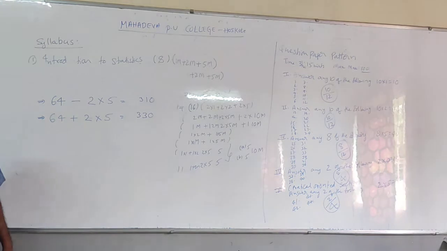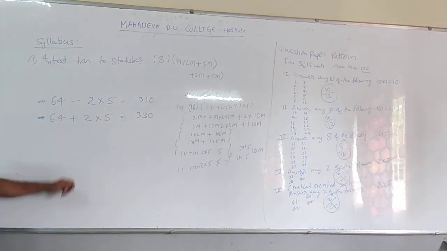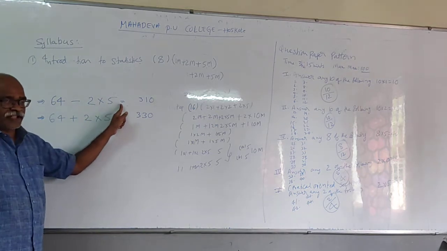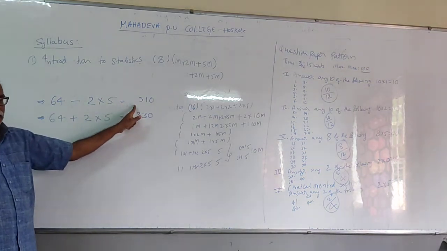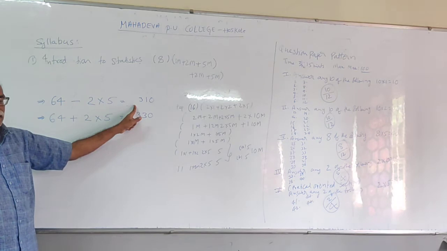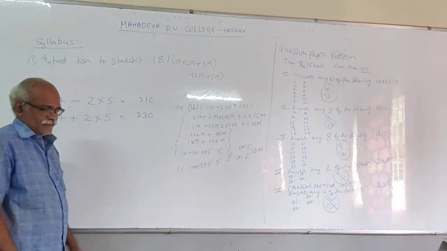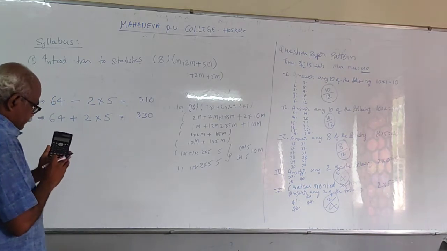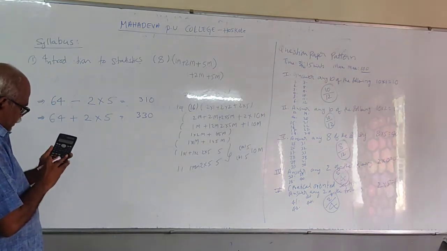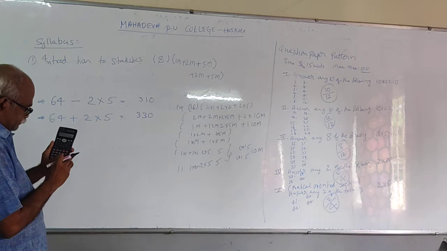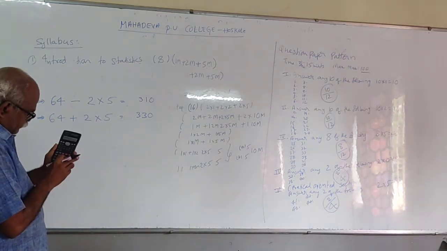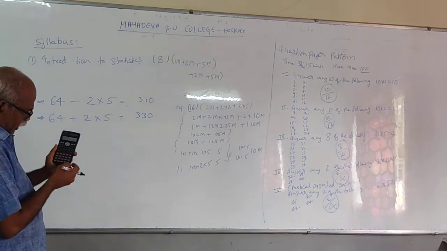If you are using a scientific calculator, you can press from first to last continuously and finally press the equal to symbol. You will get an answer. Let me demonstrate with the scientific calculator. 64 minus 2 into 5.